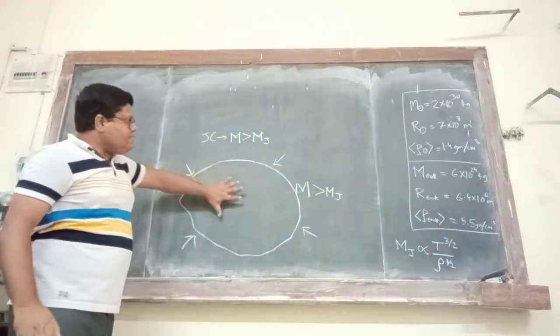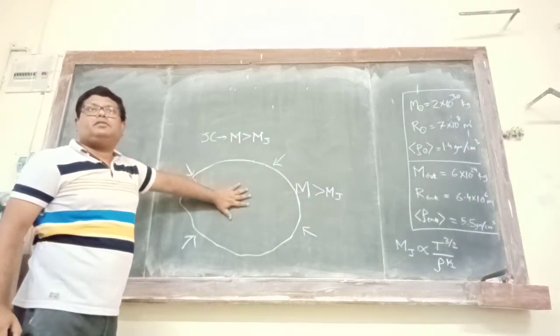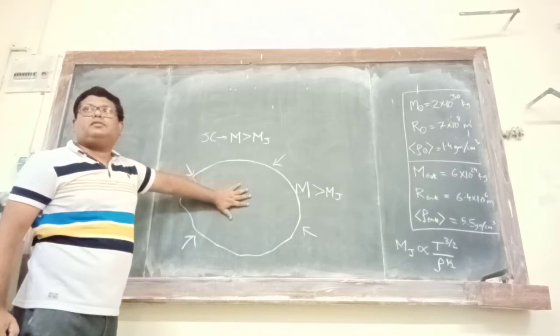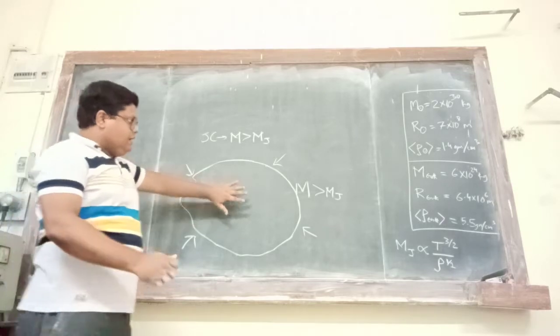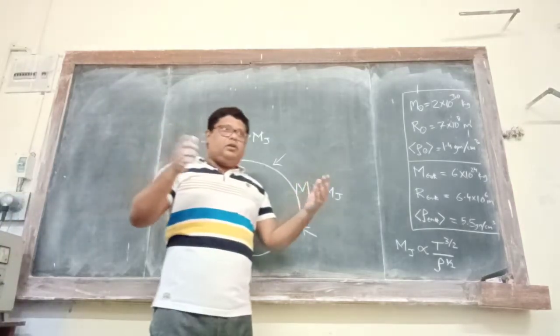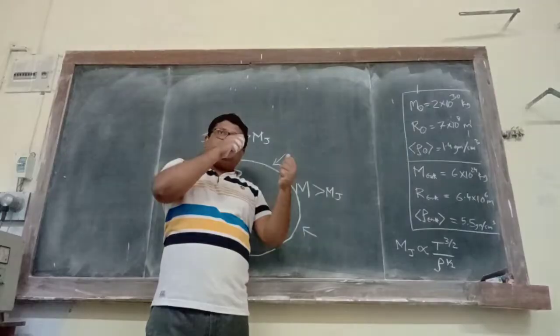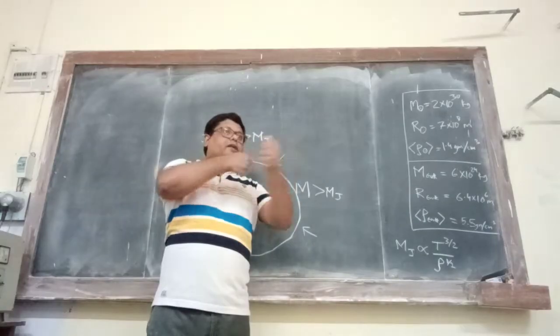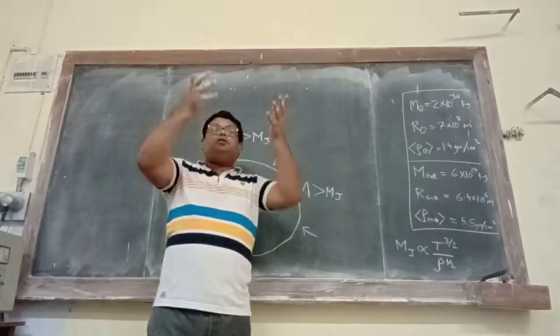Fine. Now, as a result of contraction, what will happen? Size, temperature and rho will increase. See, what happens is that as a result of contraction, consider the interparticle distance. They keep on coming closer to each other. Then they will collide with each other and so on and so forth. So overall temperature will increase.